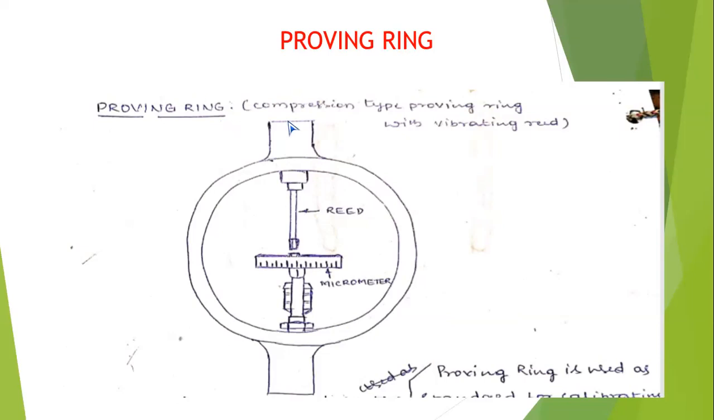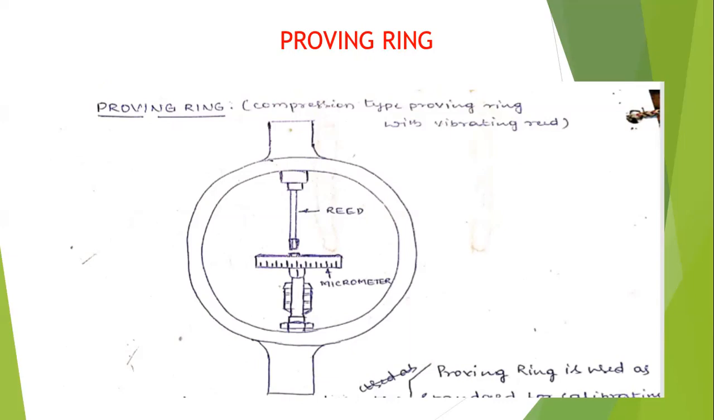For example, the universal testing machine. The name itself indicates a proving ring. There will be a ring, and from that you can prove or calibrate the universal testing machine.